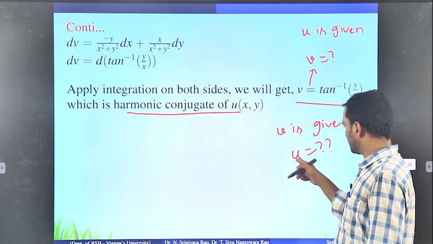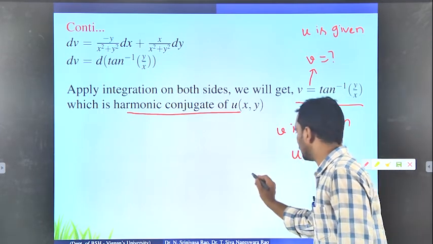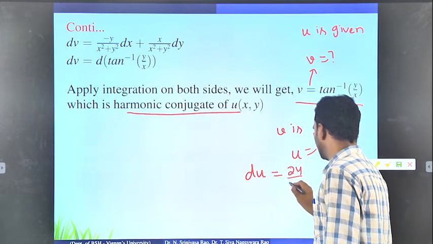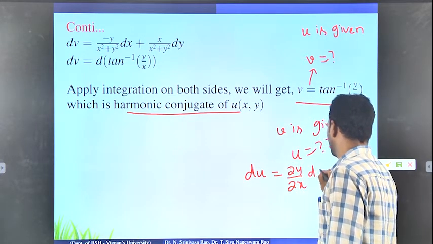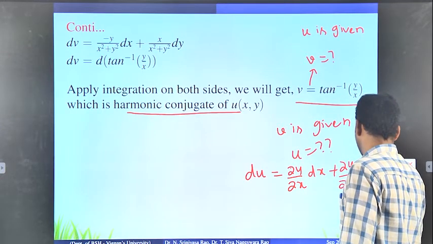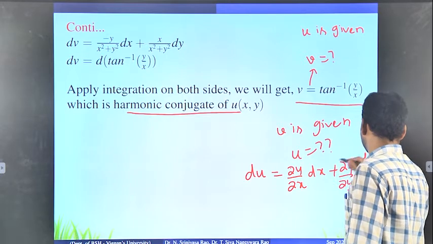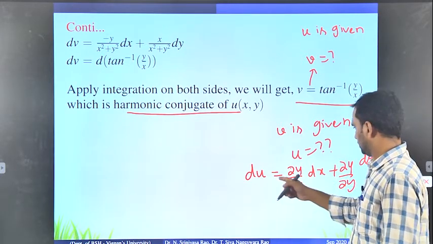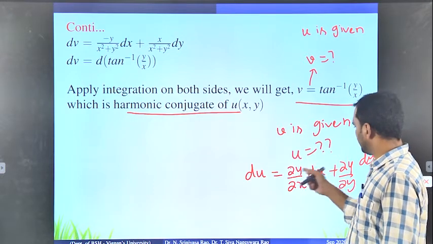Since we need to find u, what is the total derivative of u? du equals del u by del x into dx plus del u by del y into dy. This way you have to find u.